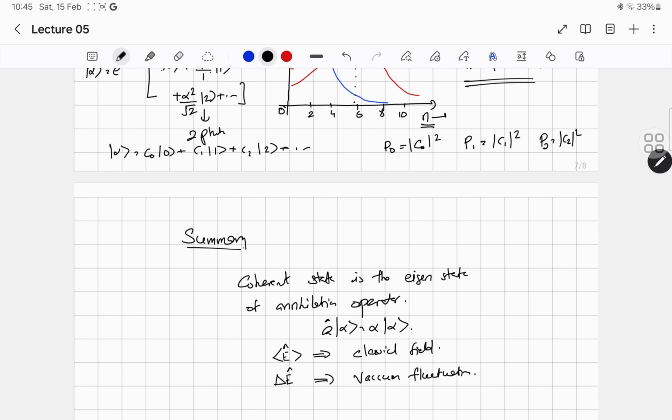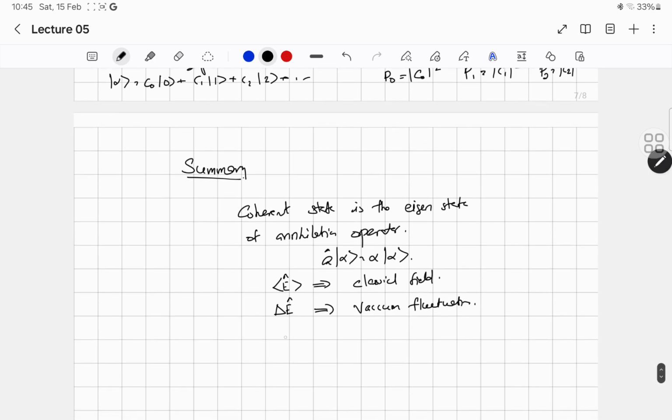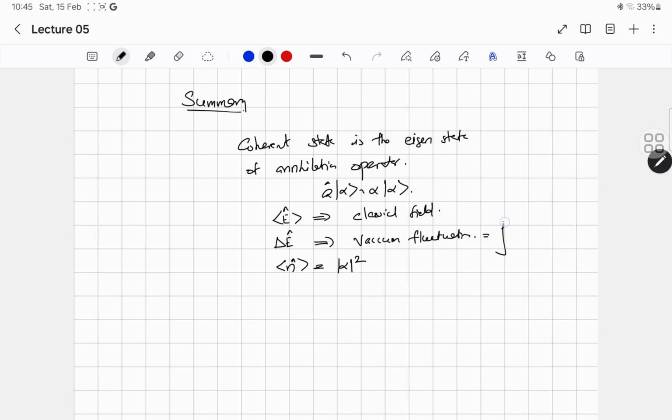For a coherent state, the uncertainty in the electric field is independent of the number of photons, whatever the average number of photons. For a coherent state, the expectation value of the number of photons is mod alpha squared. So if you increase alpha, the vacuum fluctuation remains the same. What is the vacuum fluctuation? It is the square root of h cross omega by 2 epsilon 0 V. So it is independent of the average number of photons.